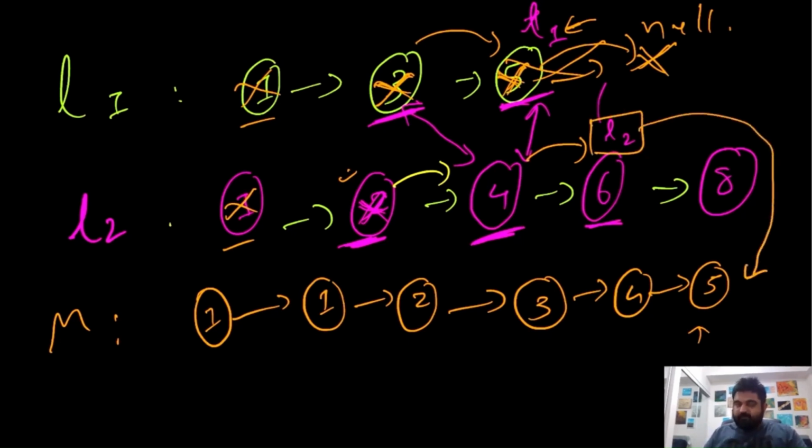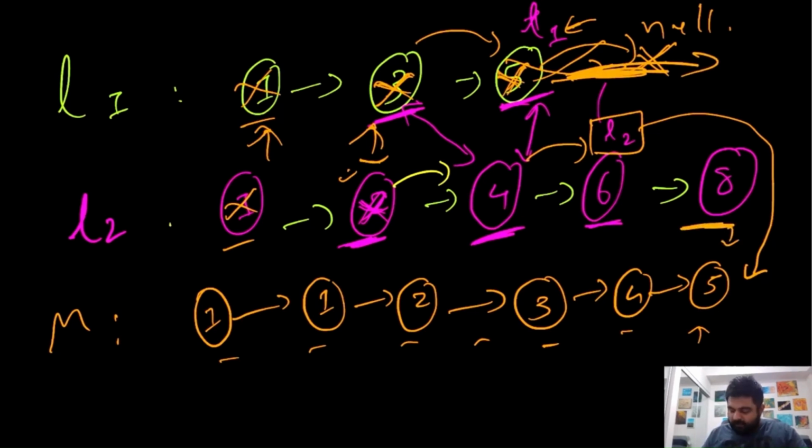merge list. Why? Because so far all the elements we have entered, they were entered based on some sort of relative comparison. But once we are done with one list, there is nothing for us to compare. So because there is nothing for us to compare, whatever is the remaining portion we can directly add over here. Over here we only have one node 8, so we'll directly add the node 8. But even if we had some other nodes over here, they all would be directly appended without any issues. I hope this makes sense, and this actually would be our final solution.